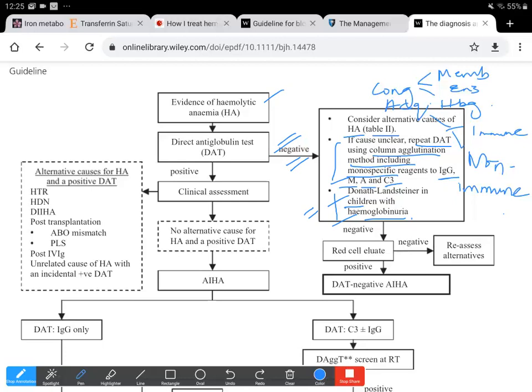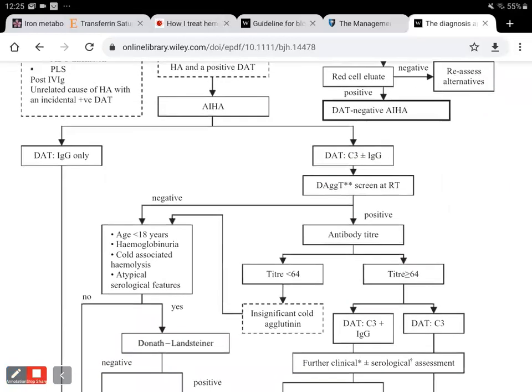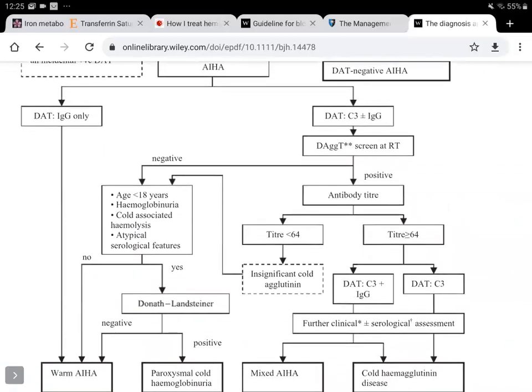However, if the DAT is positive, then we need to first rule out all the alternative causes of hemolysis with a positive DAT. If the cause is not alloimmune and not drug induced, then we are left only with autoimmune hemolysis and a positive DAT, and we will consider this autoimmune hemolytic anemia. Then we also need to specify whether it's a warm, a cold or a mixed type of antibody.